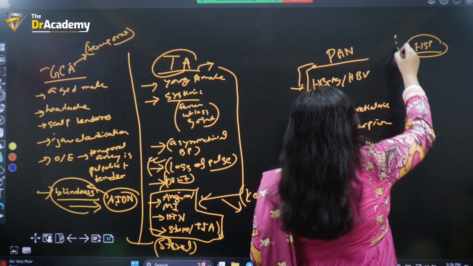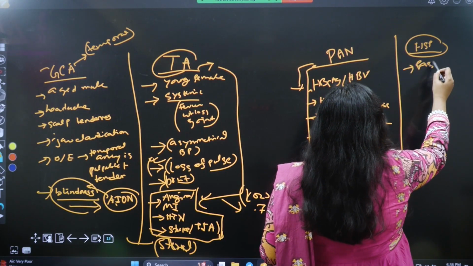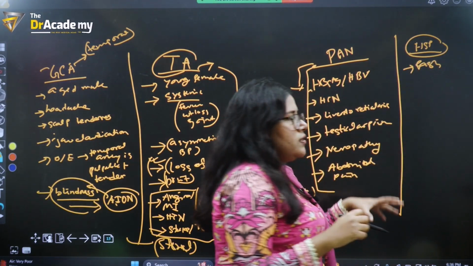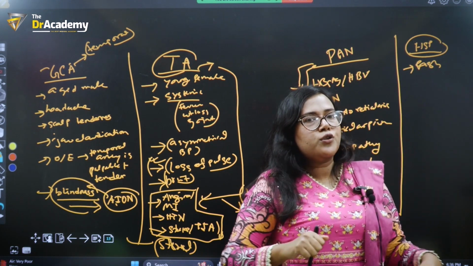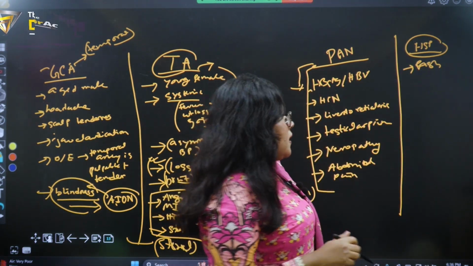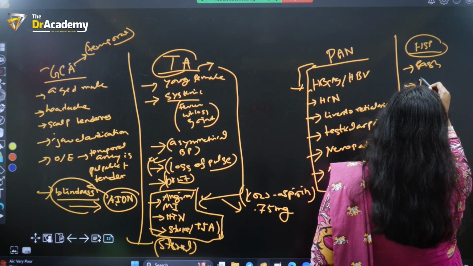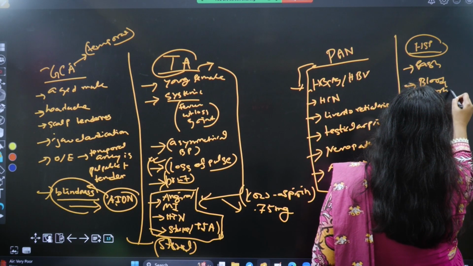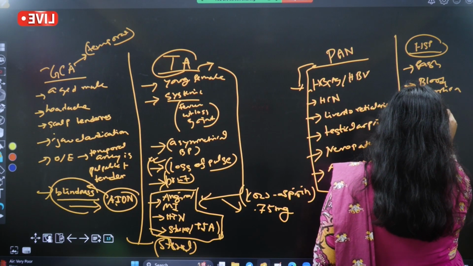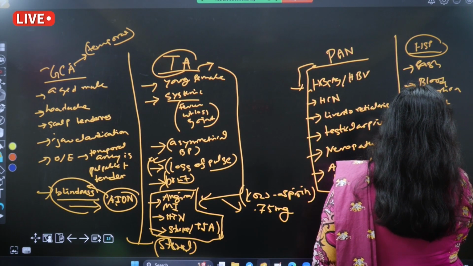And for Henoch-Schönlein purpura, mainly the rash, which is an erythematous papular rash, mainly present over the buttocks and over the extensor surface of the knees and the lower limbs. Then bloody diarrhea, joint pain. Hematuria is plus minus.